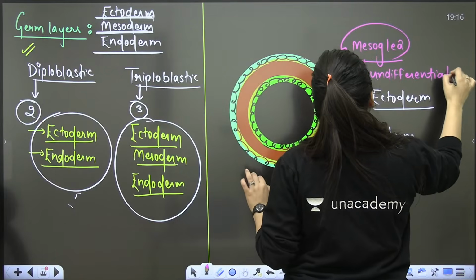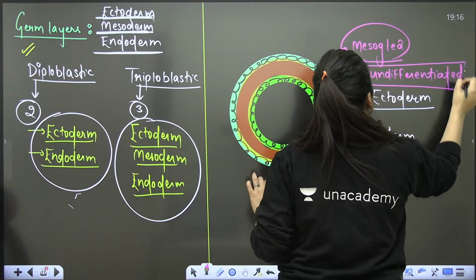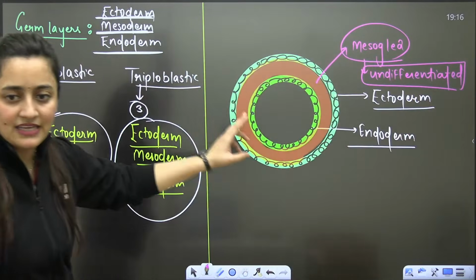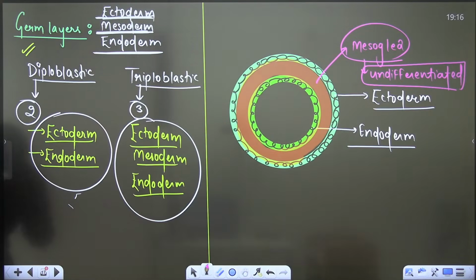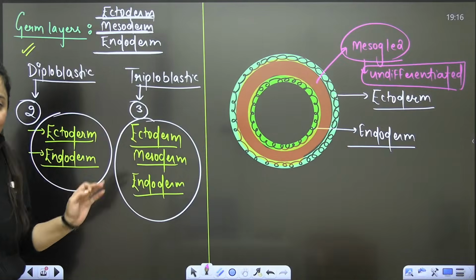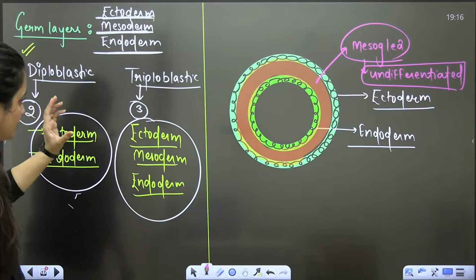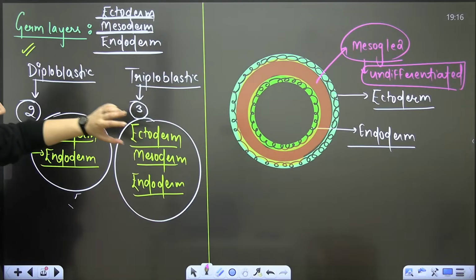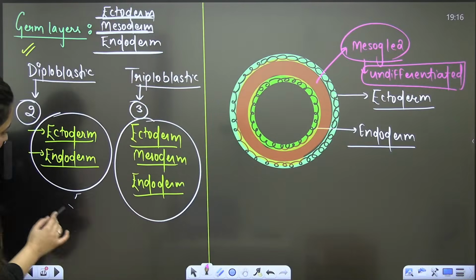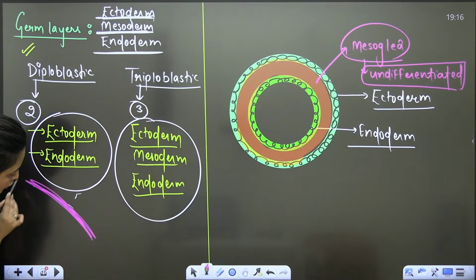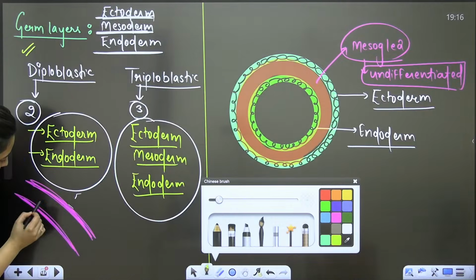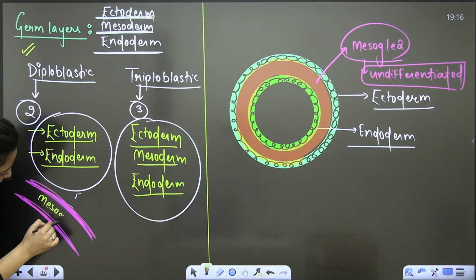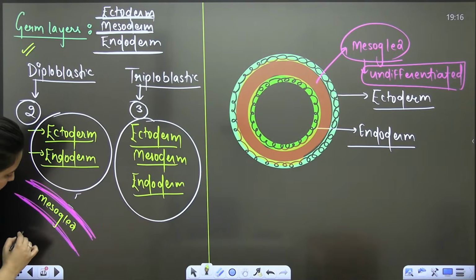Ectoderm is having cells, endoderm is having cells, and in between you have mesoglia, an intervening undifferentiated structure. That's what you are going to see in the case of diploblastic organisms. Outer one ecto, inner one endo, and in between undifferentiated mesoglia, diploblastic organism.